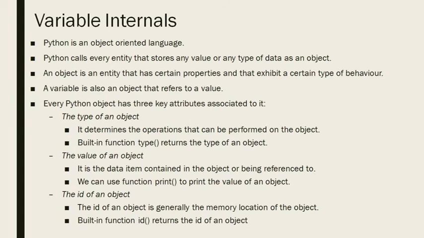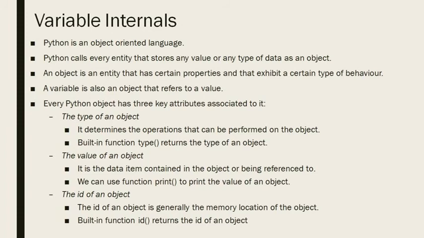The second attribute is value. It is the data item contained in the object or being referenced by it. So the value that is pointed to by that variable or object is called its value. How to get the value? Simple, we have the print function. In print you write the name of that object, and it will give its value.